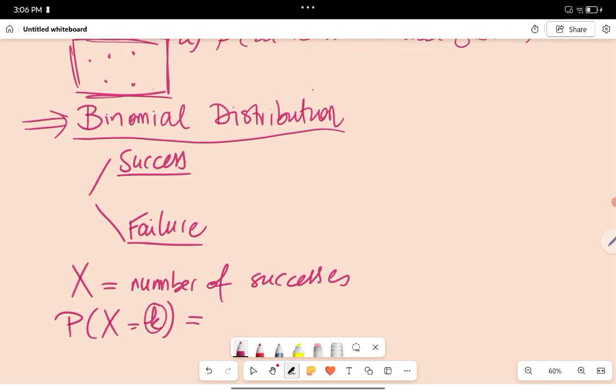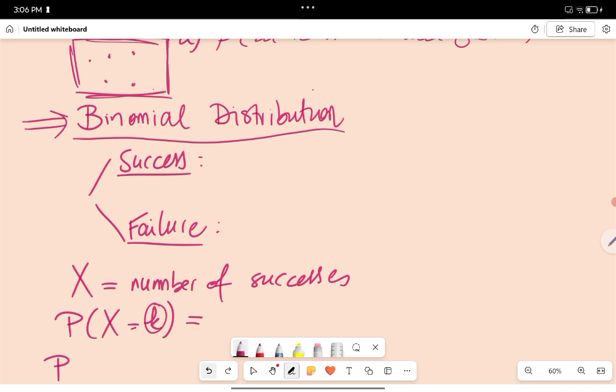So success in that case was your crush is going to reply to you, and failure is your crush is not going to reply to you. And then we were wondering what the probability was that he was going to answer exactly twice in a week. So that would have been like this. Remember? The number of times that he replies would be 2. So this is a binomial.